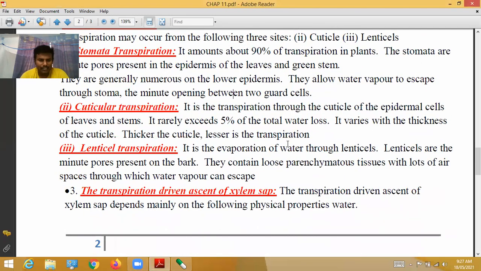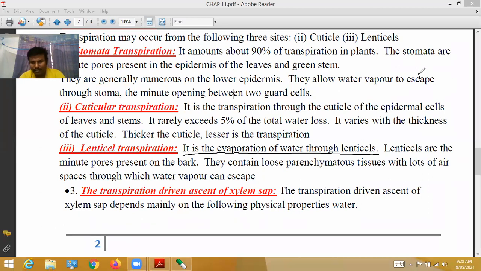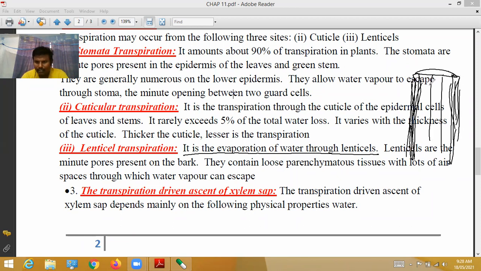Okay, lenticular transpiration. It is the evaporation of water through lenticels. Lenticels are found on the bark. We have already discussed the mature parts of the stem. The outer region of the stem is called bark, a secondary tissue. Here a number of minute pores are present. Those minute pores are called lenticels.